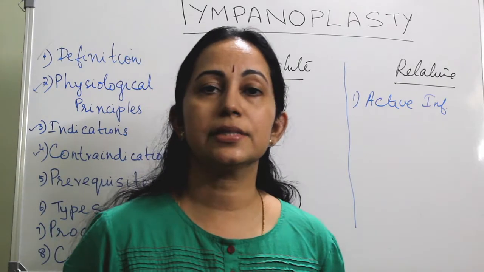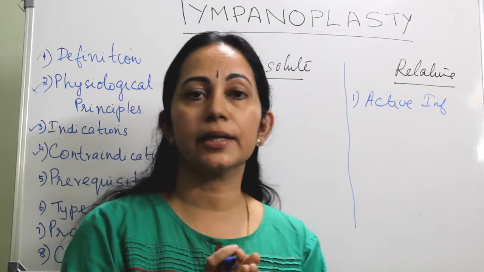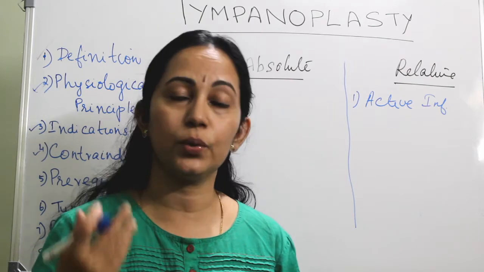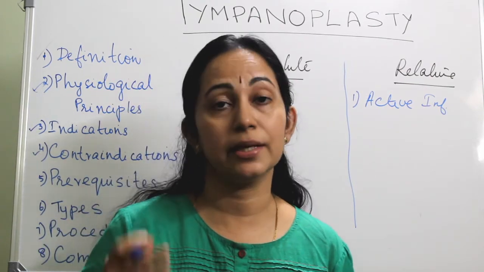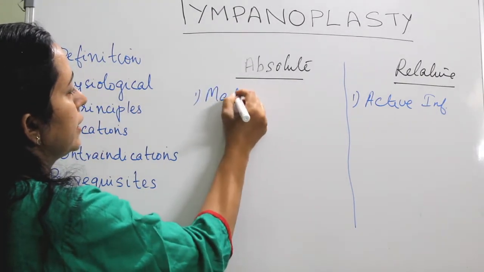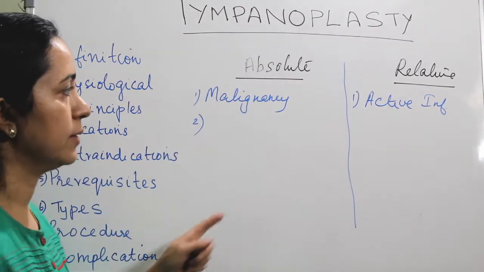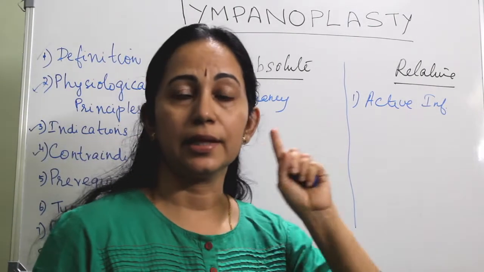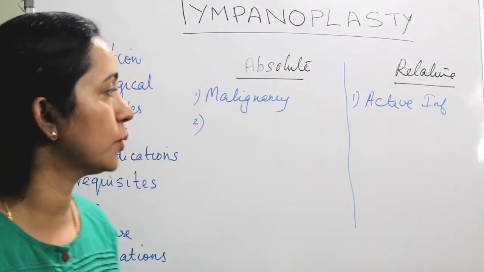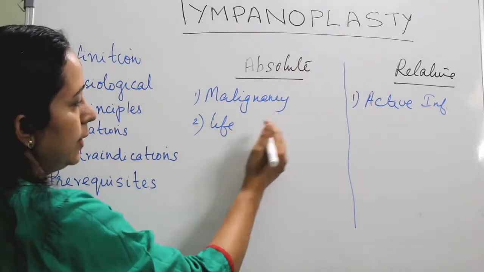And what about the absolute contraindications? One is malignancies of the outer and the middle ear. In that case, the eradication of disease is the most important. We are not doing the reconstruction of the hearing apparatus in malignancy. So malignancy of the outer as well as the middle ear is an absolute contraindication. And second, of the active infections, the life-threatening Pseudomonas infection, especially in a diabetic patient, is an absolute contraindication. All other active infections are relative.